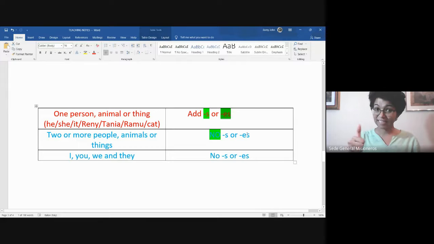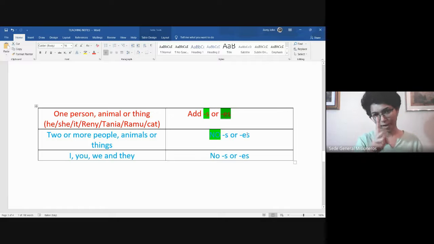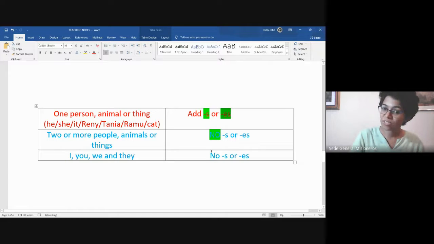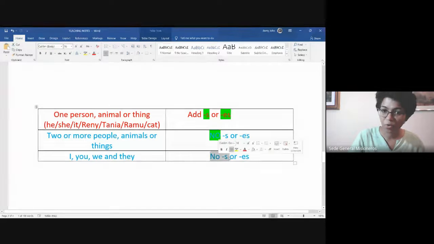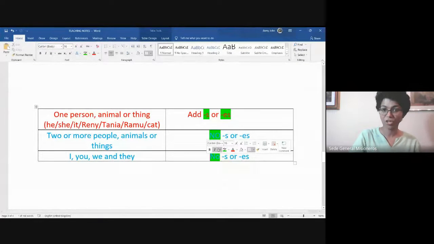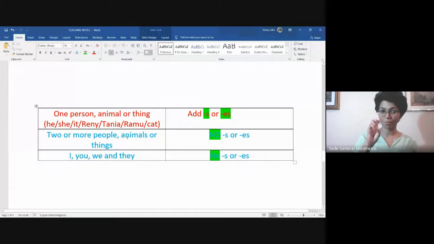But at the same time, for I, even though I am just one person, I don't add S. So these things you have to remember. No S for two people, two animals, two things, or I, you, we, and they.